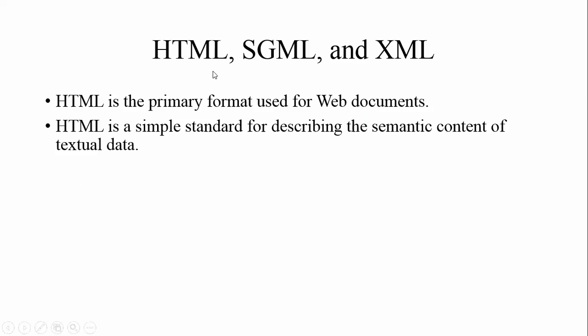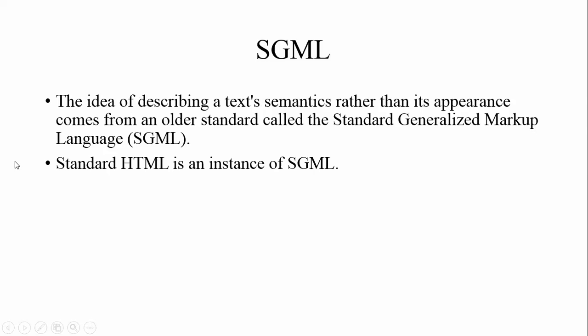Everyone knows HTML and XML. HTML is the primary format used for internet documents. HTML is a simple standard for describing the semantic contents of textual data. HTML is the hypertext markup language. And the next one is SGML. It is actually an earlier version of HTML.